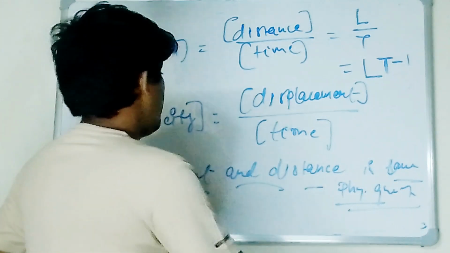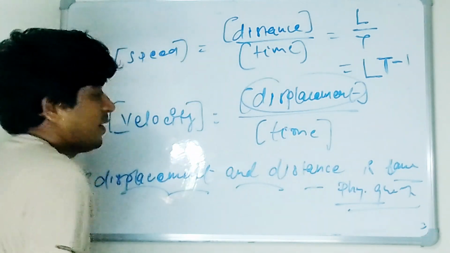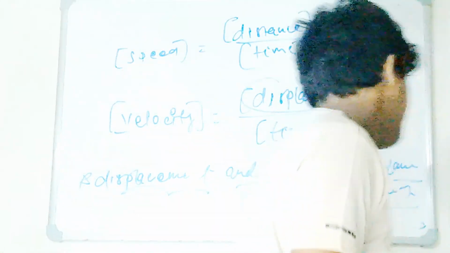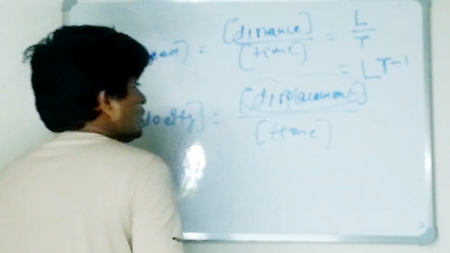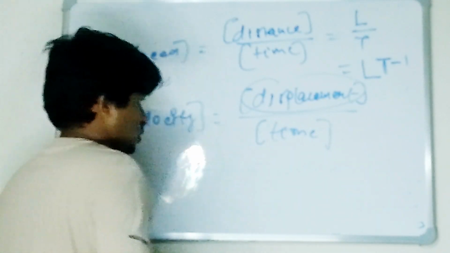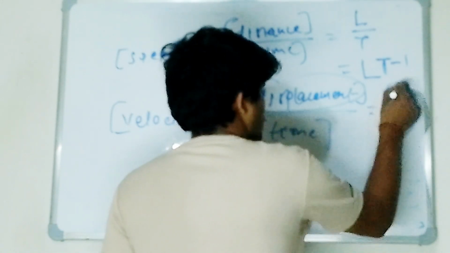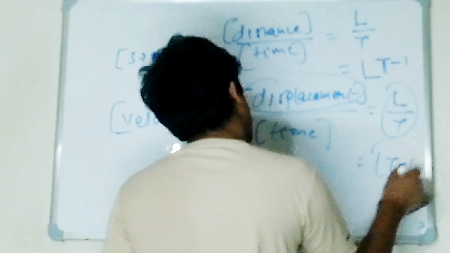So from there, velocity is displacement divided by time. What's the dimension for displacement? Again, capital L. And time is capital T. So the dimension is L T minus 1. Is it clear to all of you?